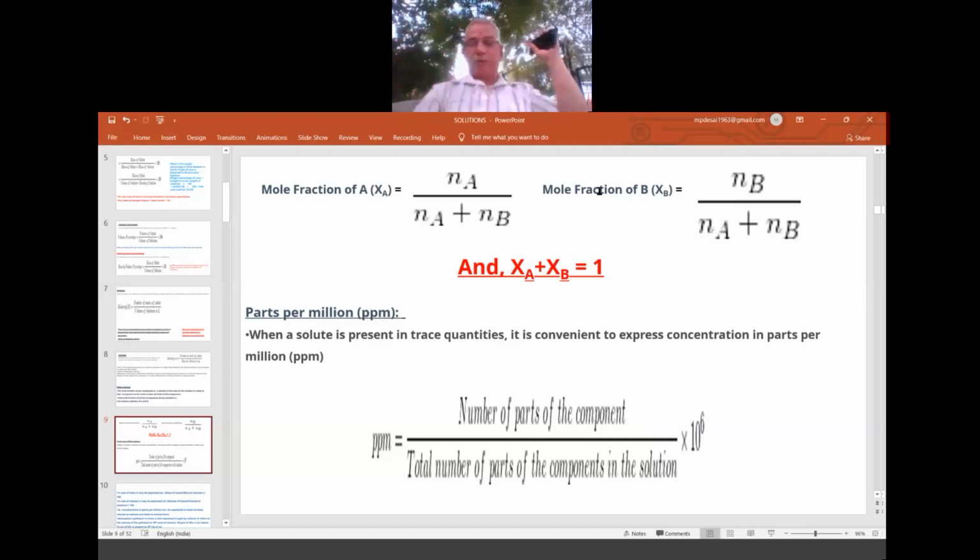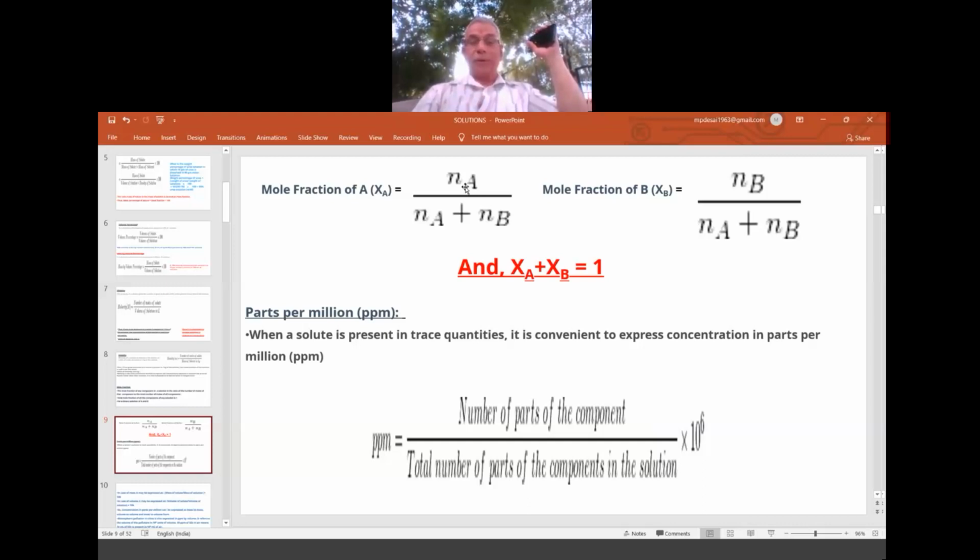But remember, mole fraction of A and B together equals 1. And if it is having 10 components, the mole fractions of 1, 2, 3, 4, 5, 6, 7, 8, 9, 10 add up to 1. See, what is the formula here? Number of moles of A by total moles, and likewise for B. So if you add these two, we get 1 automatically. That's why we also learnt this in the 11th class. So mole fraction of A plus mole fraction of B gives unity, or 1.